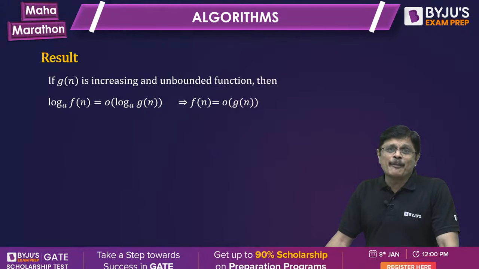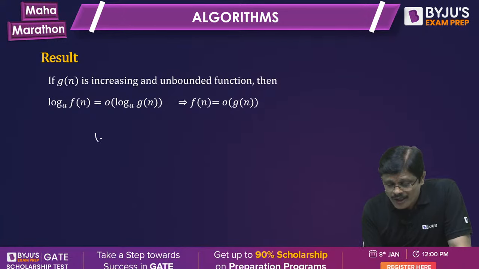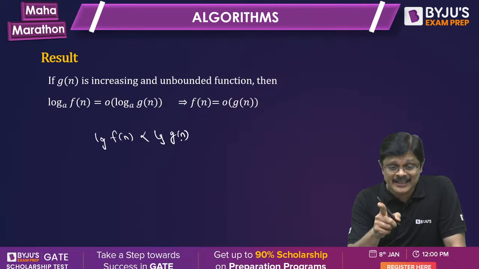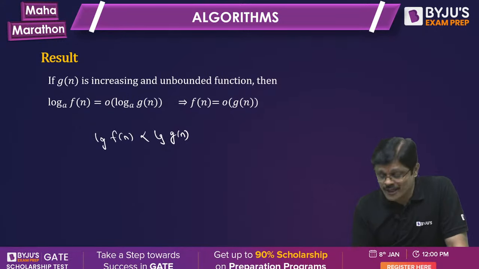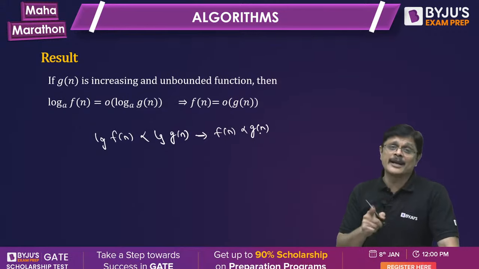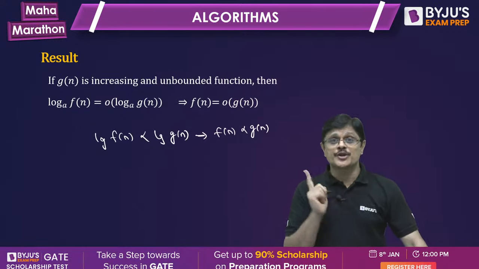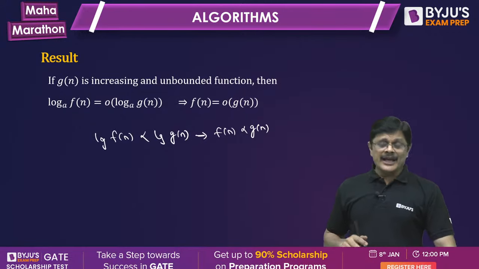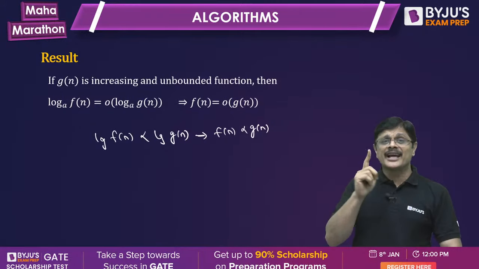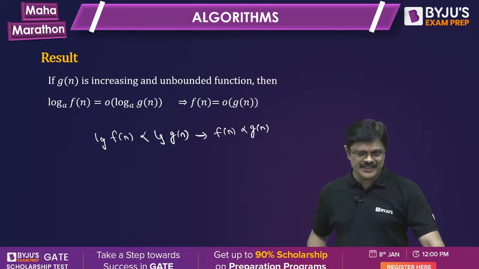And one more very important thing: only when log f(n) is asymptotically smaller than log g(n) can you say f(n) is asymptotically smaller than g(n). Not always. This is a very, very important property and the most misused property. So only when log f(n) is asymptotically smaller than log g(n), then f(n) is asymptotically smaller than g(n).